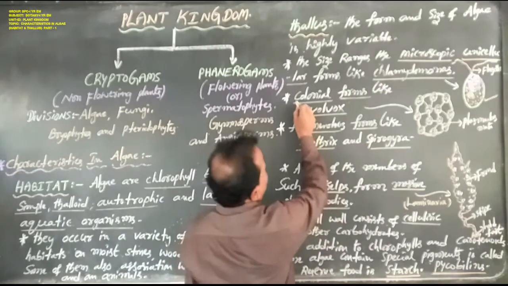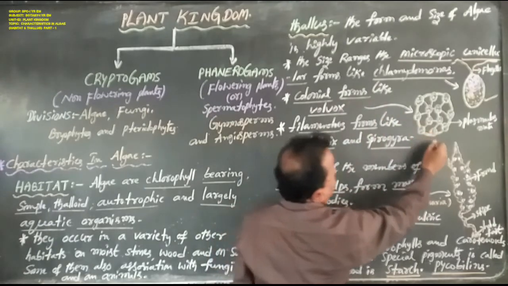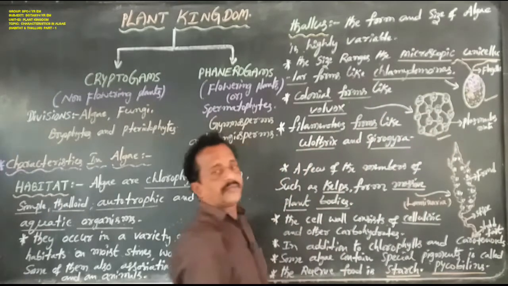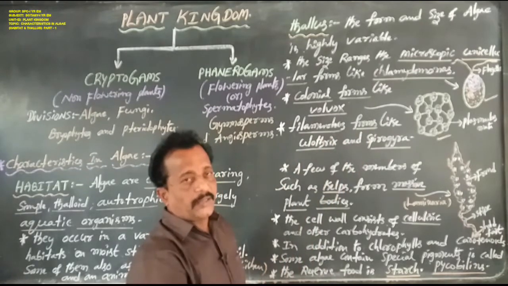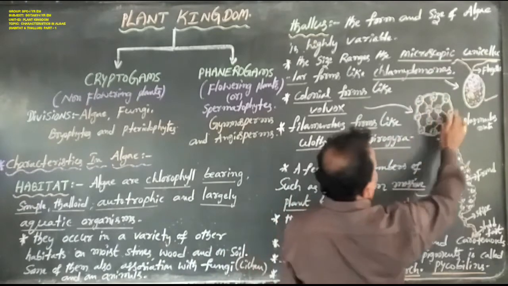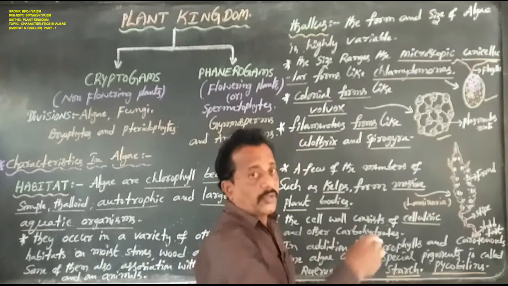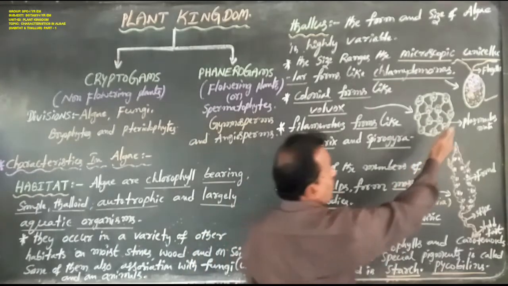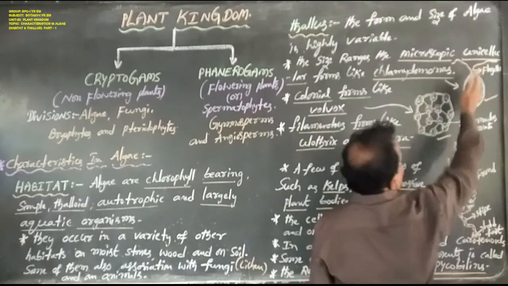Next, some of them are colonial forms like Volvox. Several Chlamydomonas cells form a group-like structure, that is one colonial structure. Generally Chlamydomonas is a unicellular microscopic organism containing two flagella.